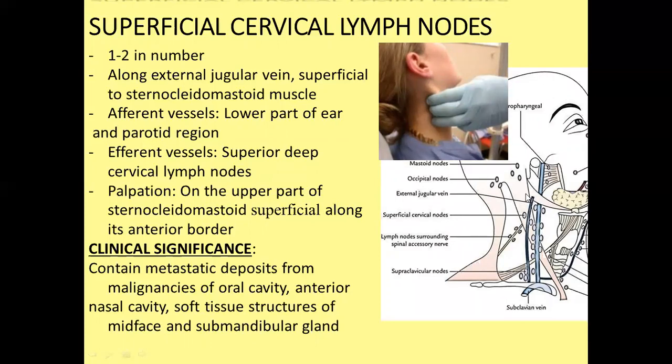Palpation is on the upper part of the sternocleidomastoid muscle, superficial along its anterior border. It contains metastatic deposits from malignancies of the oral cavity, anterior nasal cavity, soft tissue structures of the midface, and submandibular gland.